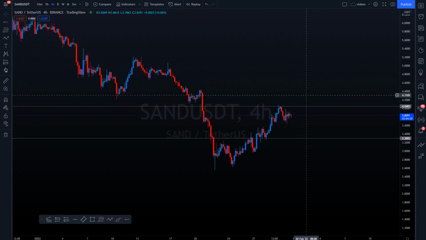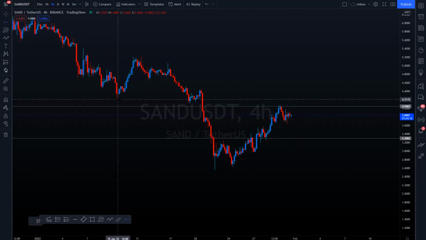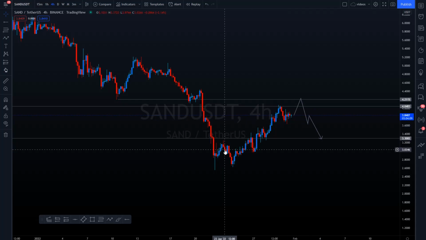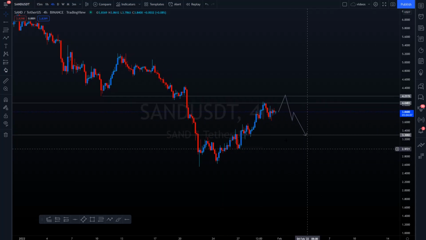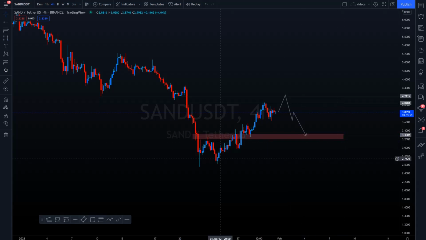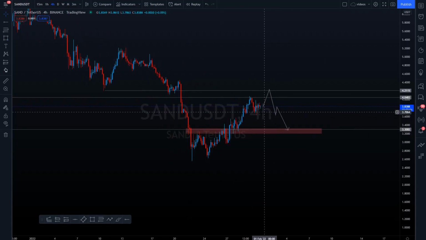Let's say that the next attempt, if they do another attempt, they can't hold it, and maybe they just reject 4.20. Let's say they reject this, come back down, maybe come back down there. This would be the area, 3.3 would be the area where I would like to look for some refills. Sand has been going up quite nicely. Of course, it has been going down quite a bit as well, but this will definitely be the area where I would like to look for some refills on longs.